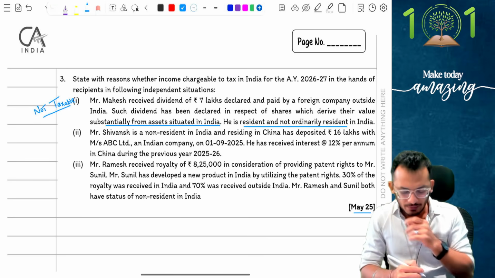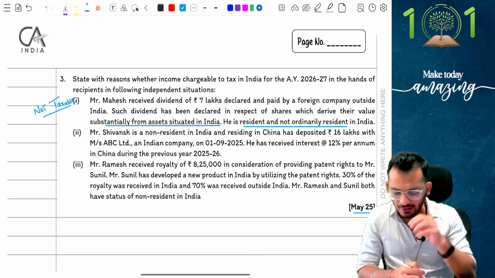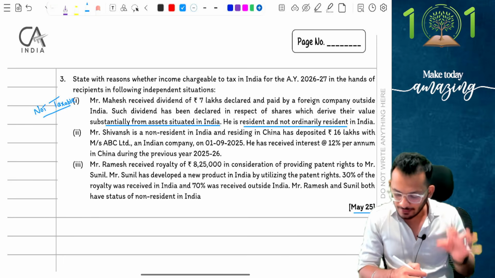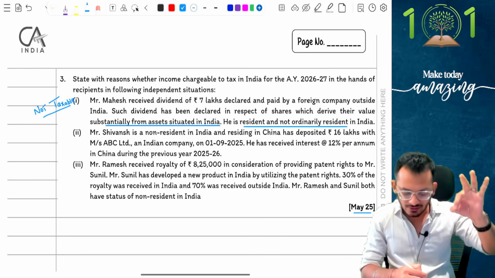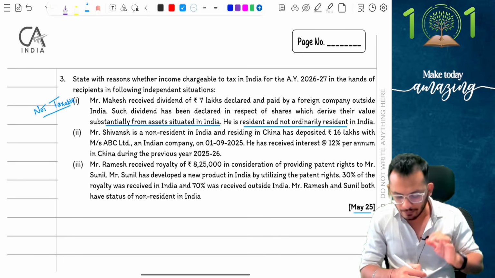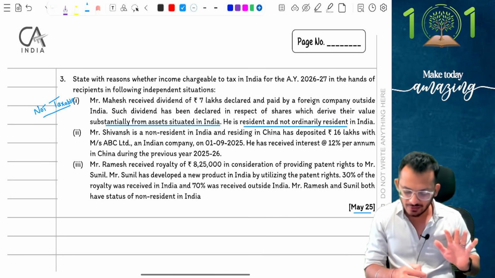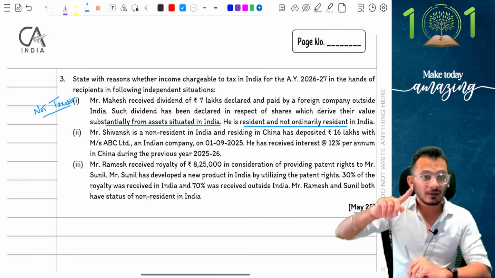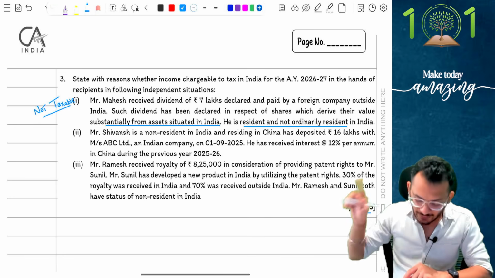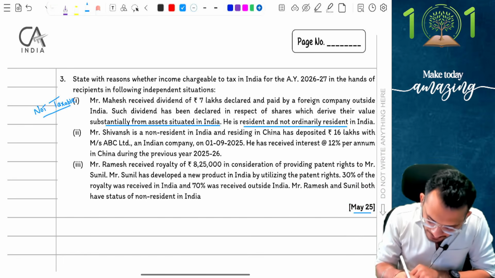Very good. Next. Mr. Shivansh is a non-resident in India and is residing in China and has deposited 16 lakh rupees with ABC Limited, an Indian company. In the current year, he has received interest at the rate of 12% per annum in China during the previous year 25-26. Notice, a non-resident is receiving interest. Where is he receiving interest from? He is receiving interest from India.